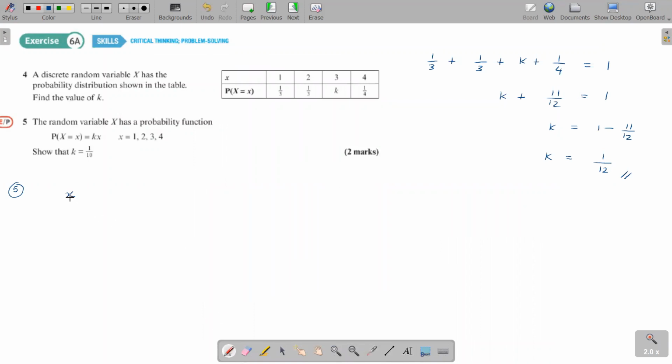So simple x. Let's go for the simple x. What are the simple x values we have here? 1, 2, 3, 4. So make the table for 1, 2, 3, and 4. And the probability that capital X equals simple x. So how does this work?